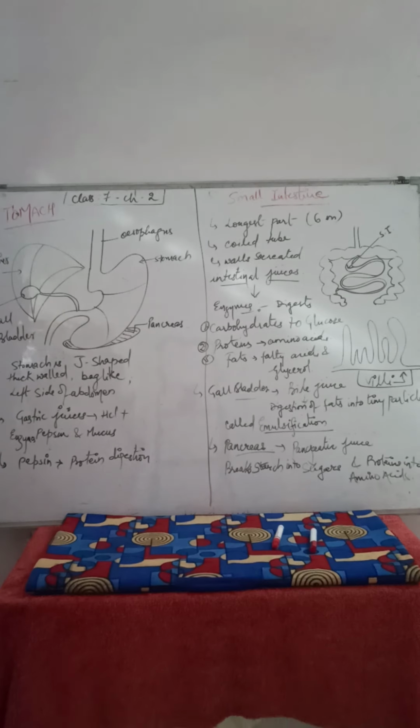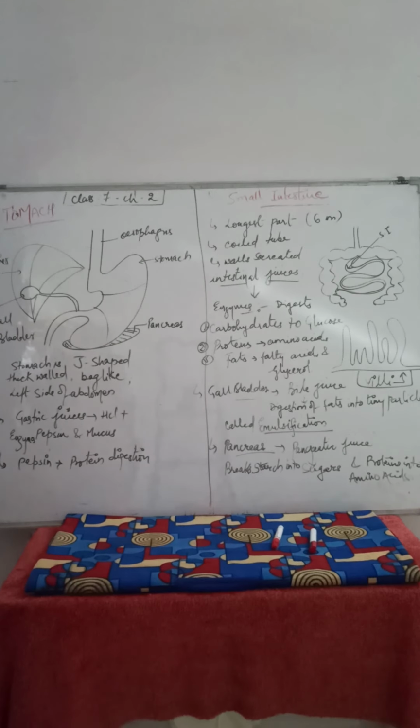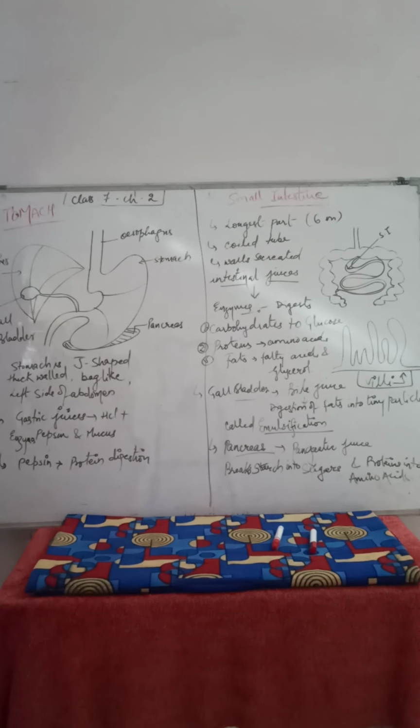As I told you, HCl is a strong acid, so it would harm the lining of the stomach and lead to ulcer diseases, which is very difficult. To protect the inner lining of the stomach, the mucus makes a boundary between the HCl acid and the stomach lining, so that HCl will not destroy the wall of the stomach.